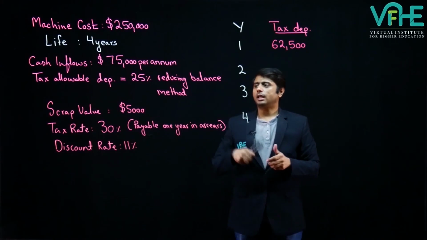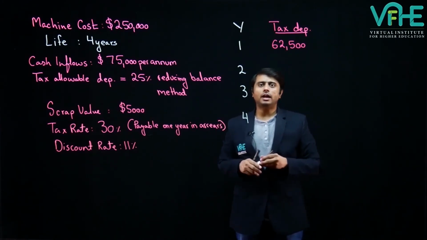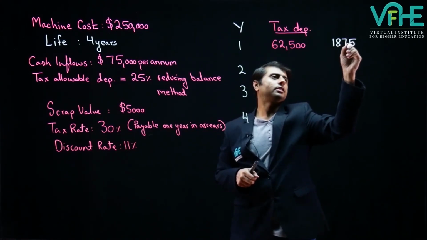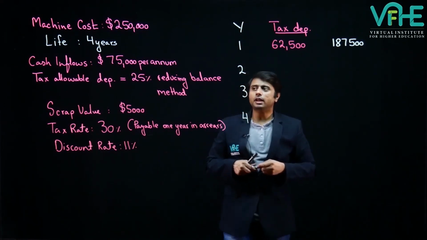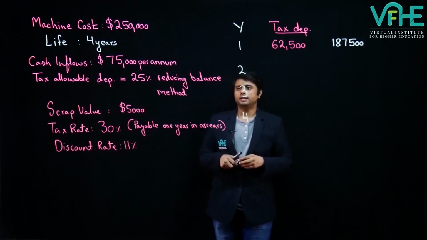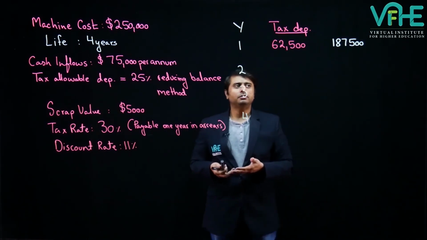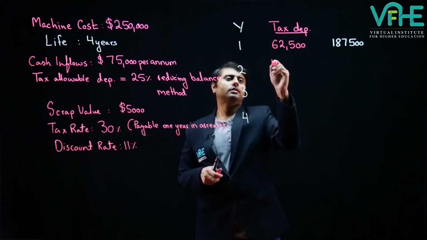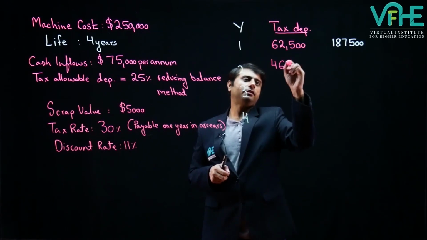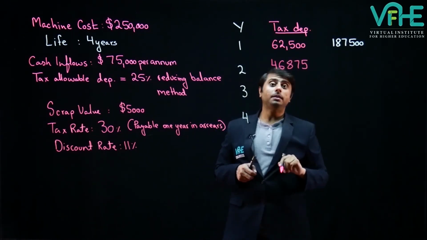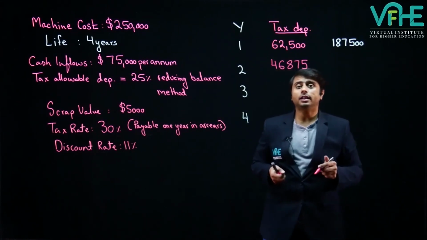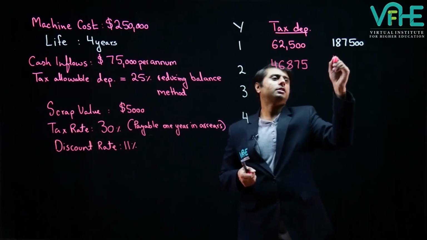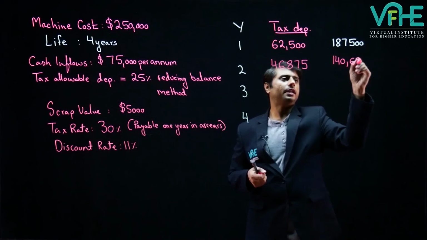My asset's net book value, or tax book value, will be 187,500 now: 250,000 minus 62,500. My second year's depreciation will be 187,500 multiplied by 25%, which is 46,875. And my net book value, or tax book value, of this asset will be 187,500 minus 46,875, which makes it 140,625.